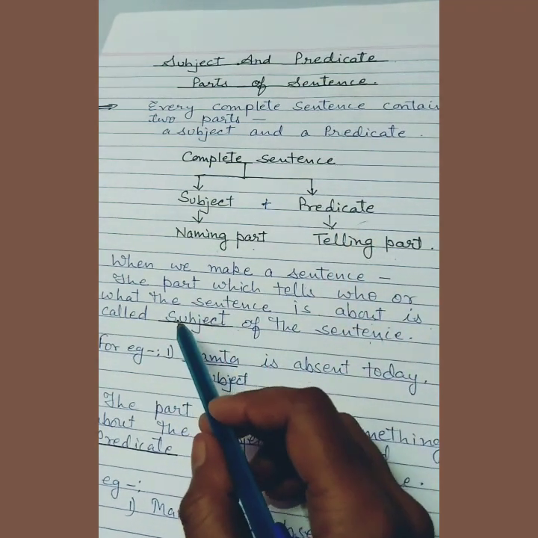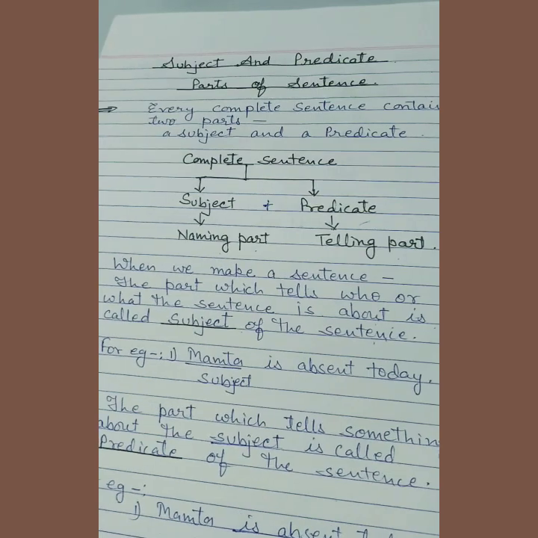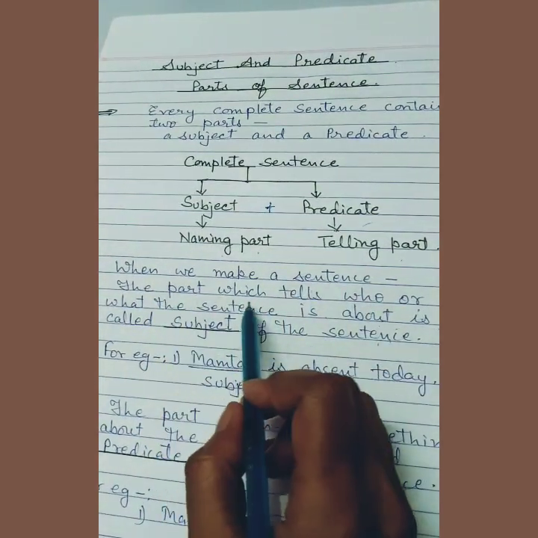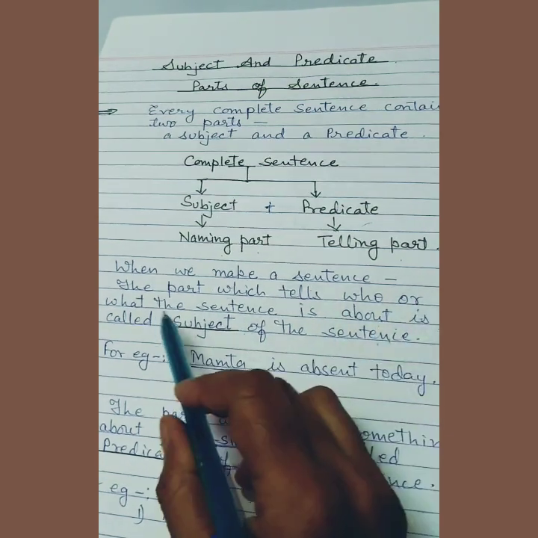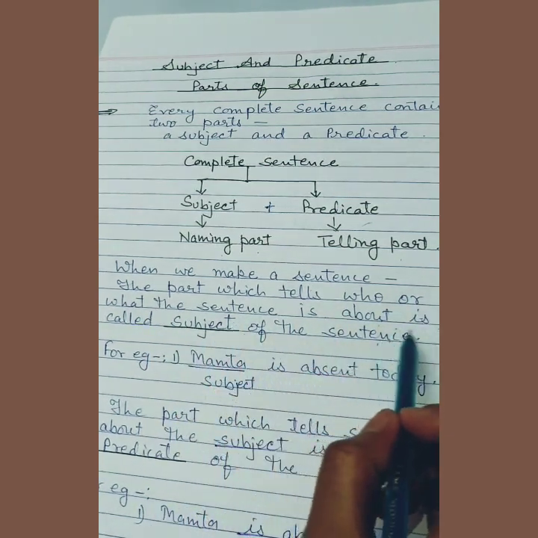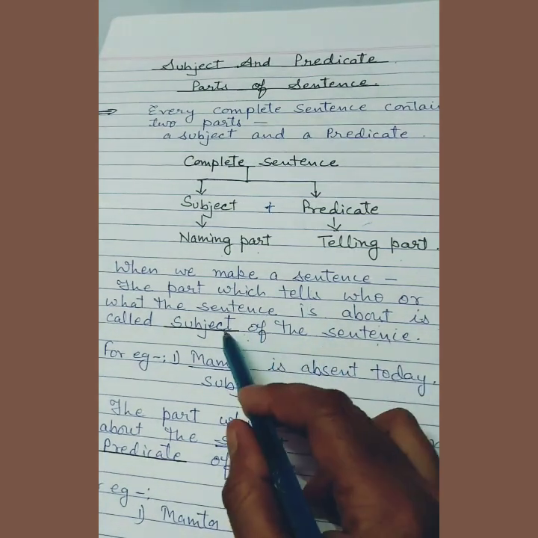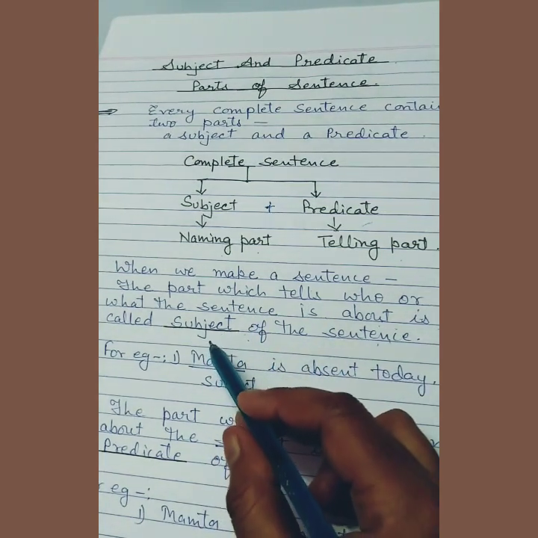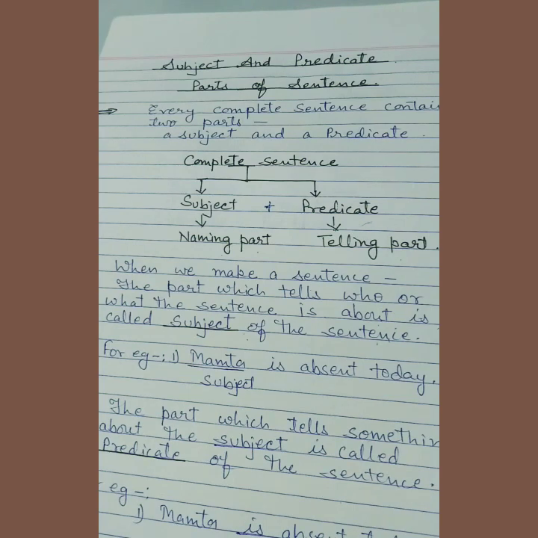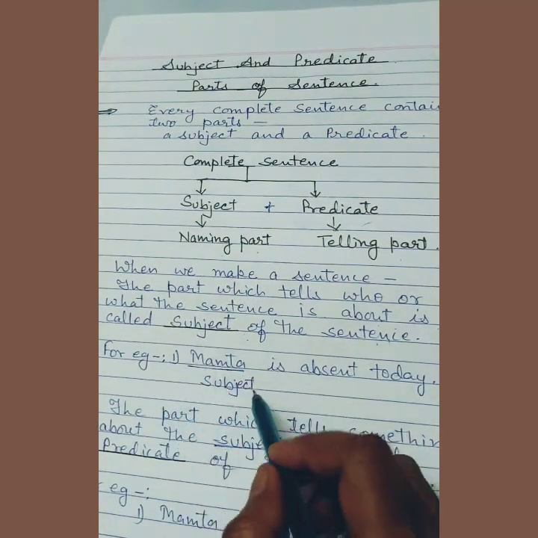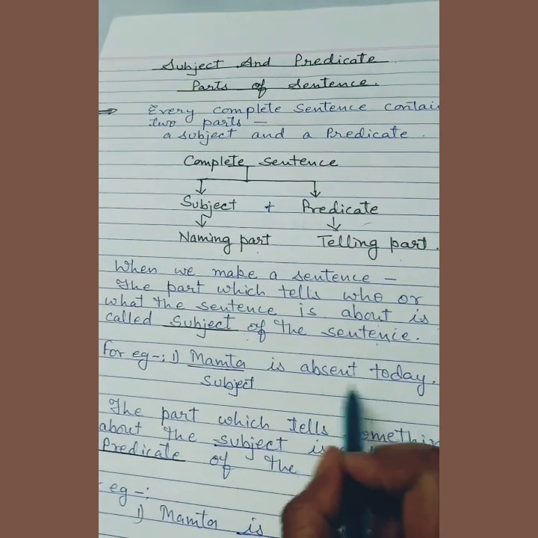Again I have written here to make it more clear, when we make a sentence, the part which tells who or what the sentence is about is called the subject of the sentence. सेंटेंस का वह भाग सब्जेक्ट कहलाता है जिसके बारे में सेंटेंस कहा जाता है। For example, Mamta is absent today.